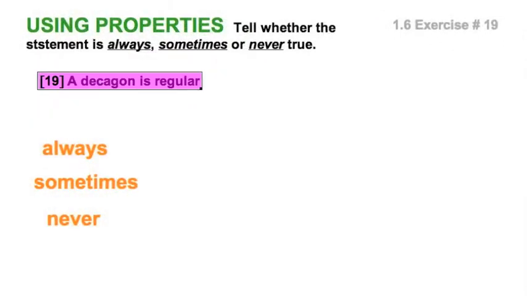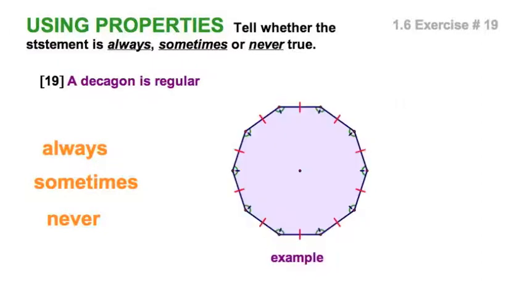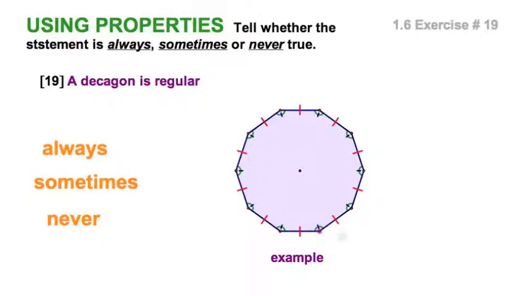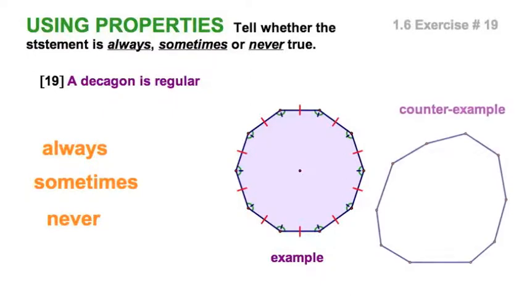Our statement reads, a decagon is regular. Sometimes, always, never. Well, there's an example. I can see a decagon here, the shaded figure, and I've got 10 congruent sides, 10 congruent interior angles. All I need is a counterexample, and that's a counterexample. 10-sided figure that is not equilateral, not equiangular. That tells me this is sometimes true.